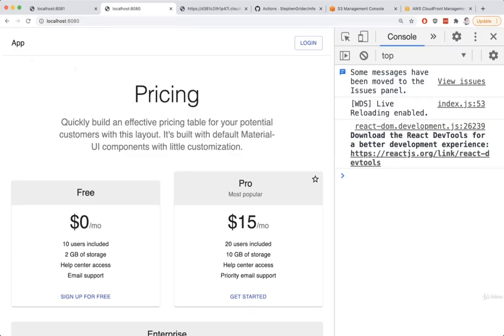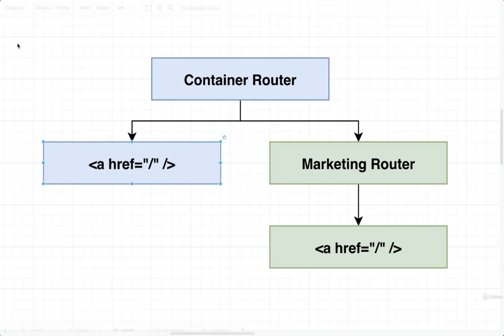So that is the header up here, this little app thing. If we click on app, that is an element, and its immediate parent router is going to be the router that was created inside of container. So if you click on the link inside the header, that is going to make a change to the history object tied to our container router.